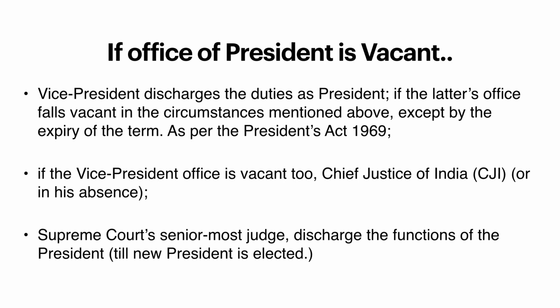president. If the vice president is also not there, like the vice president also resigned or the seat is vacant, then the Chief Justice of India will serve as the president temporarily. If the Chief Justice of India resigns or is not there or the seat is vacant, then the senior most judge of the Supreme Court will discharge the functions of the president till the new president is elected. Remember this, okay? Let's understand powers of the president and the governor.